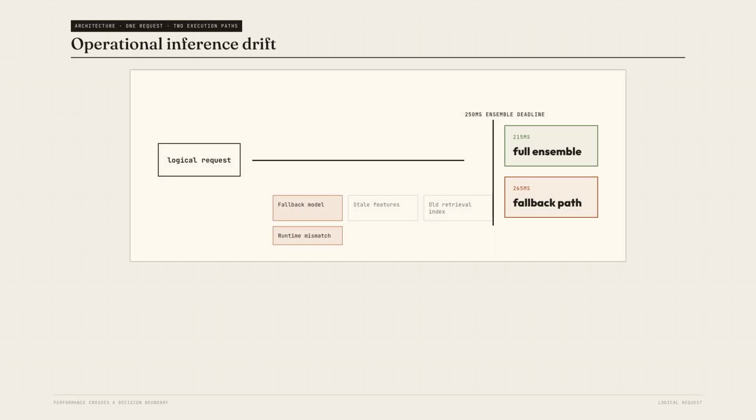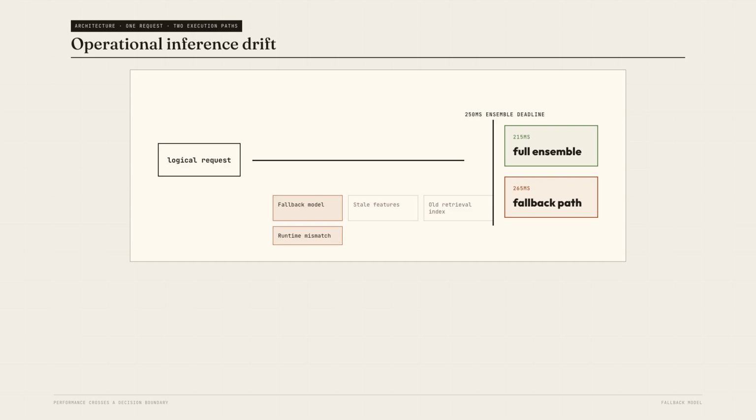Let me separate this from classical model drift. The weights did not mutate while the request crossed the Atlantic. What we are investigating is operational inference drift: the same logical request producing region-dependent behavior because different execution paths were selected.